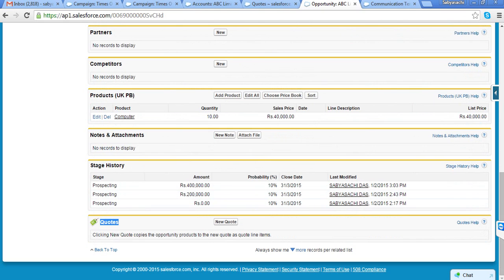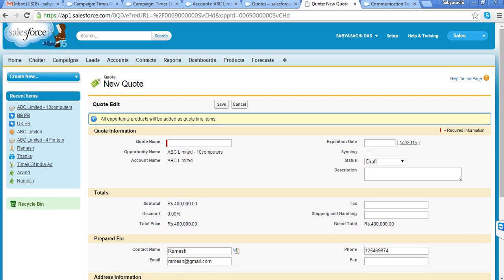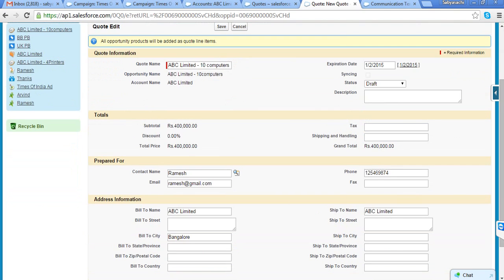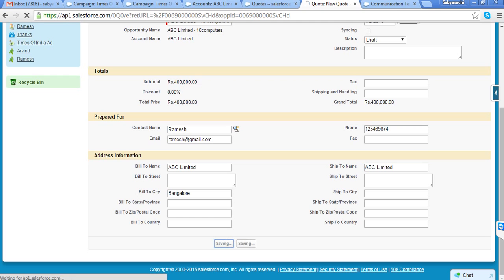So new quote is coming after enabling quotes. I can create a new quote here and I can give a quote name, say quote for ABC Limited. What is the expiry date of the quote and all other information I can enter here, and I can save it.